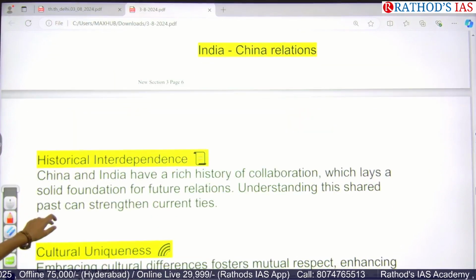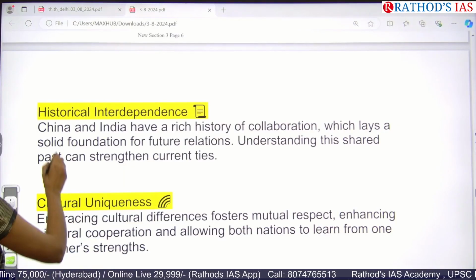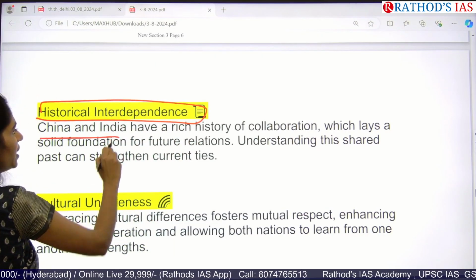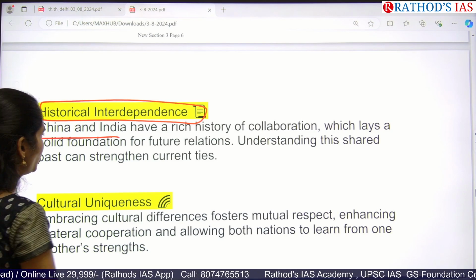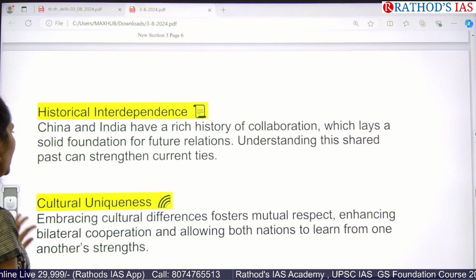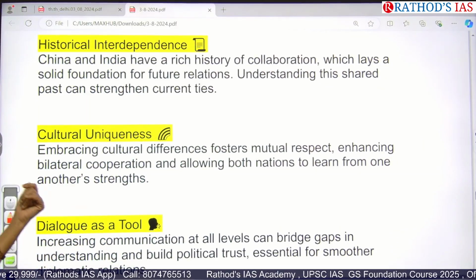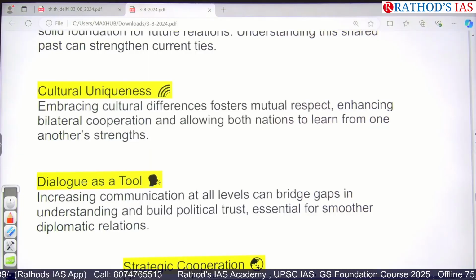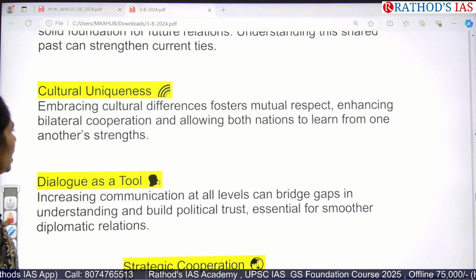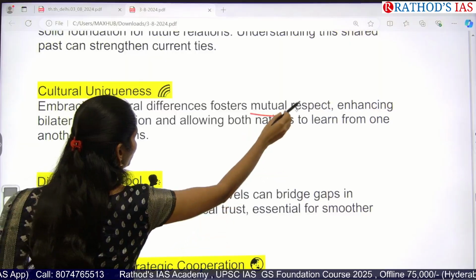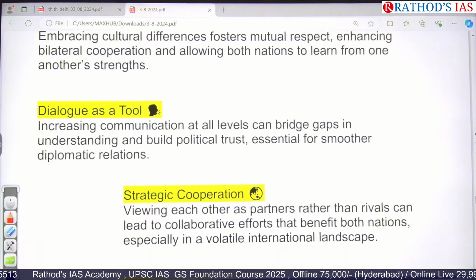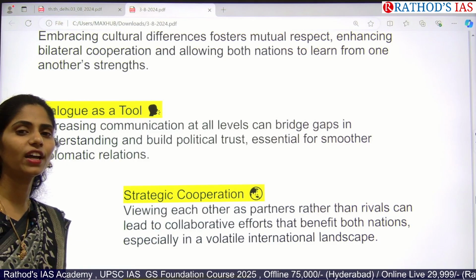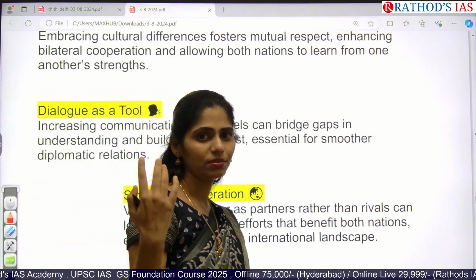If you see India and China relations, if you are talking about historical interdependence, India and China have a rich history of collaboration between the two countries, and that laid a strong foundation for future relations. And we are also strengthening cultural ties. Even with cultural uniqueness, China and India are focusing on mutual respect, and we are enhancing bilateral cooperation. Each and every country has to learn from one another's strengths. And we are going for dialogues. Thirty rounds of dialogues have gone on between India and China.